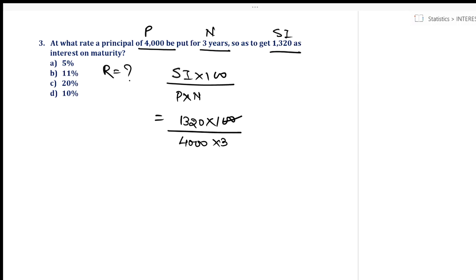Yes, these two zeros get cancelled. This 0 and this 0 get cancelled. Now 4 3s are 12, 4 3s are 12, 3 11s are 33. So rate of interest is how much? 11% per annum. What is the right answer? Option B is the right answer. Clear? Okay, let's move on to the next question.